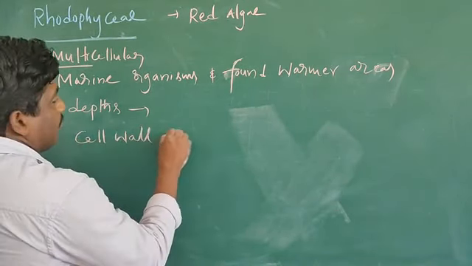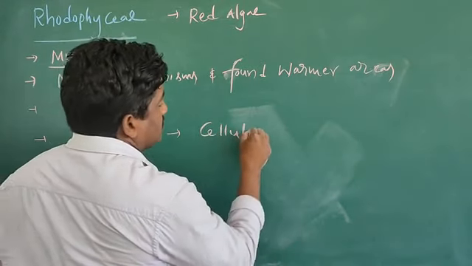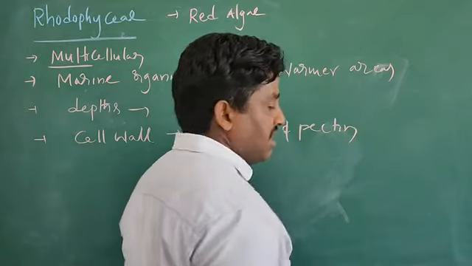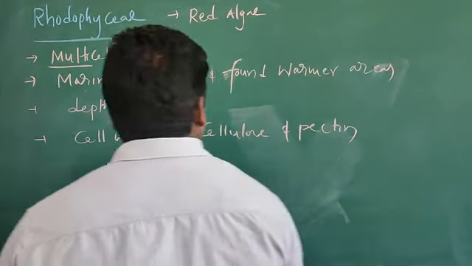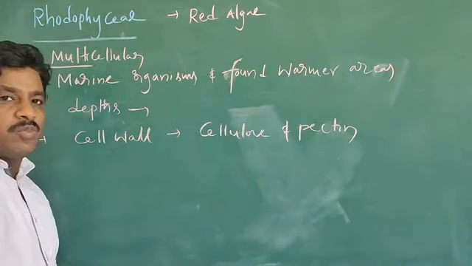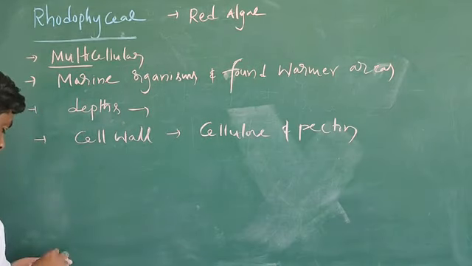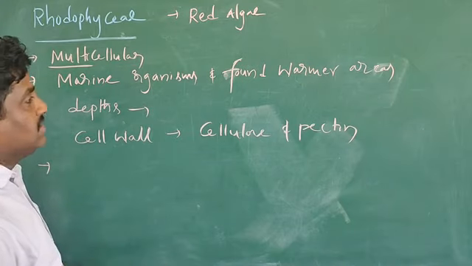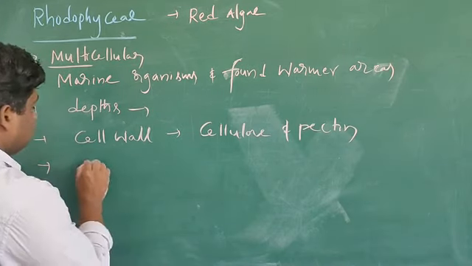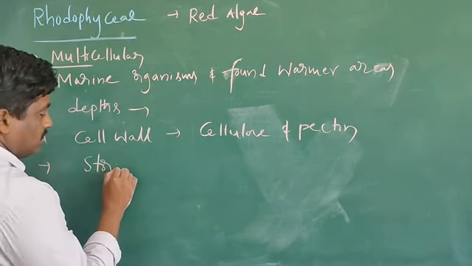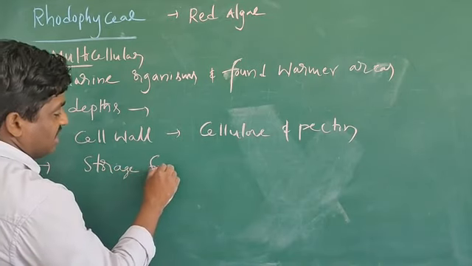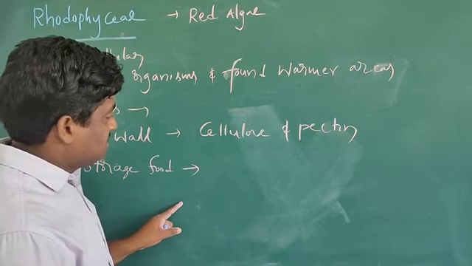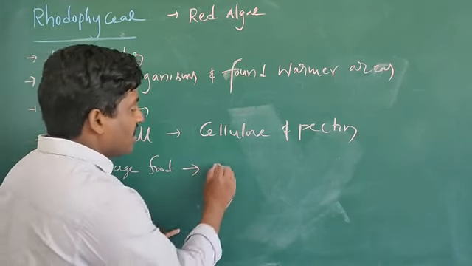Cell wall is made up of cellulose and pectin. Cell wall is made up of cellulose material and also pectin. Both are present. Next, one more point. The stored food material, such as Floridean starch.